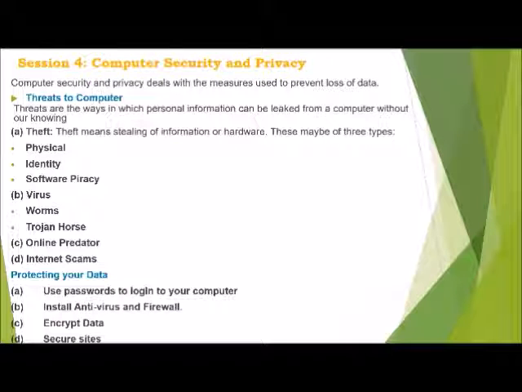Then the second threat can be in the form of viruses or malwares, and malwares can be viruses, worms, Trojan horse, etc. Viruses are computer programs that can damage the data and software programs and may steal our information.